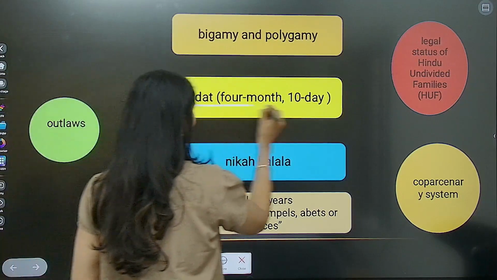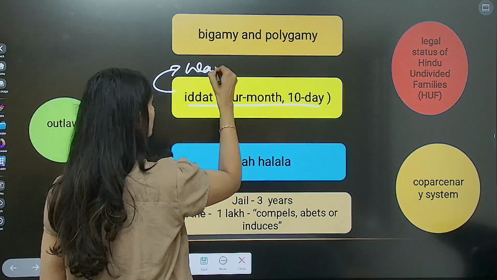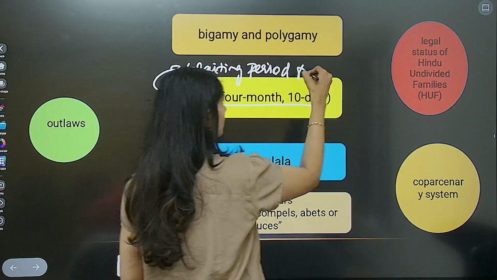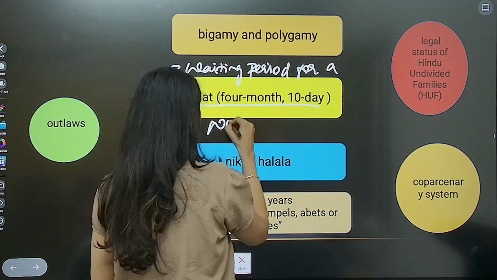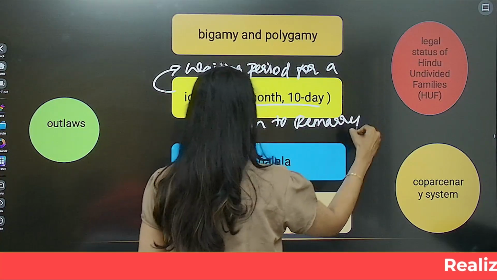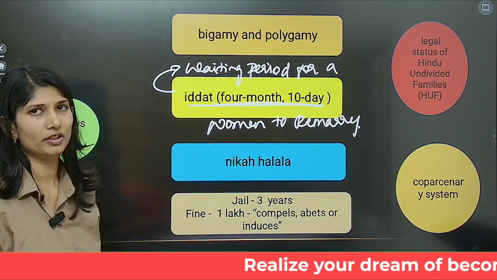Next is iddat, or the waiting period for a woman to remarry. What is that? 4 months, 10 days is the waiting period before a woman can remarry.